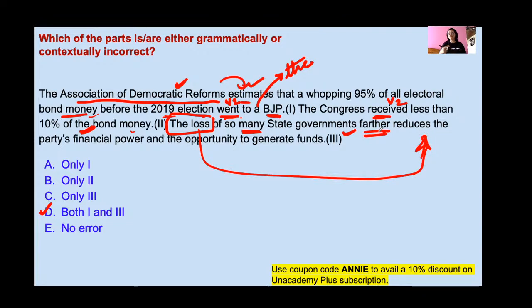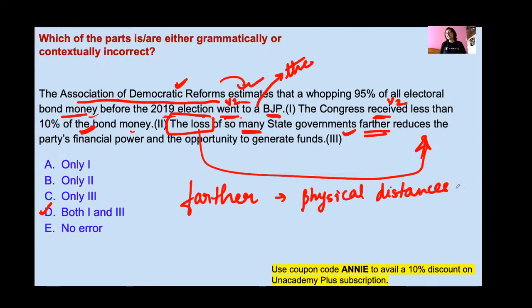State governments further reduces. We know that we use further for physical distances, distances that you can measure. Like I can say that my house is farther from the school than yours or than Meena's. Here I can measure the distance.